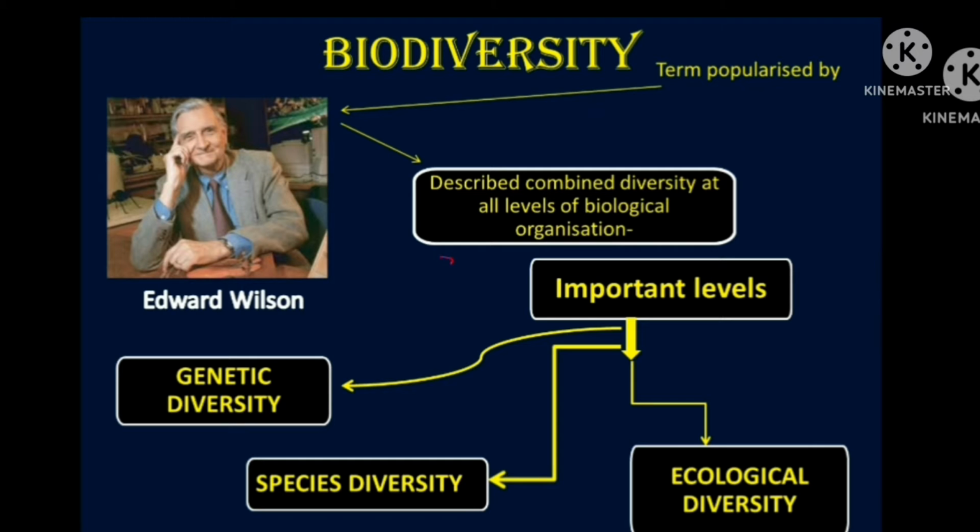Now, biodiversity, this term was popularized by Edward Wilson. He had described the diversity at different levels of organization. The important levels are, one is genetic diversity level, second level is species diversity, and then comes ecological diversity.